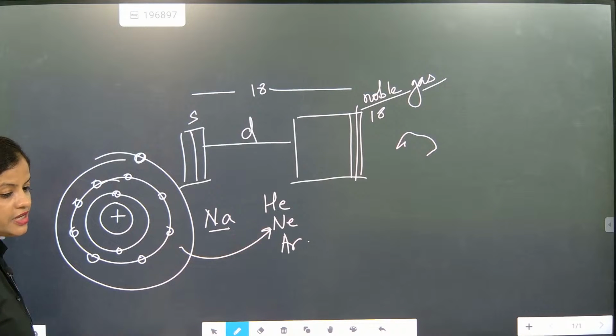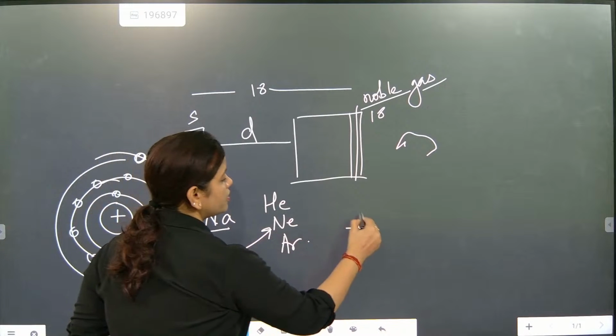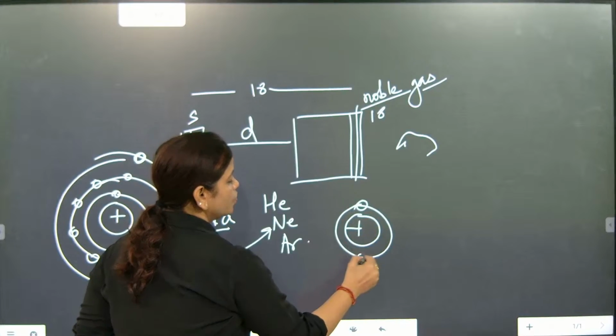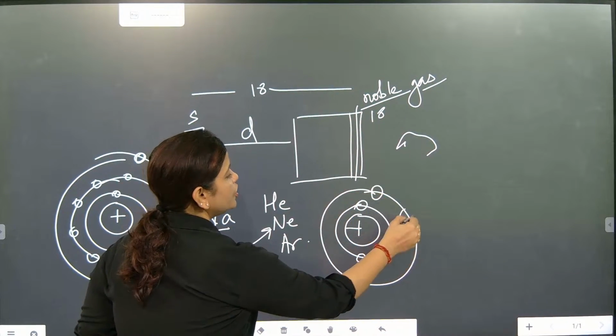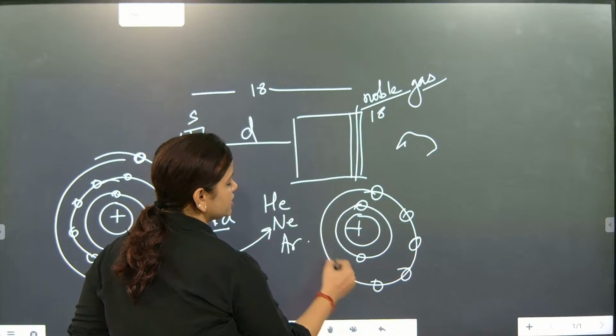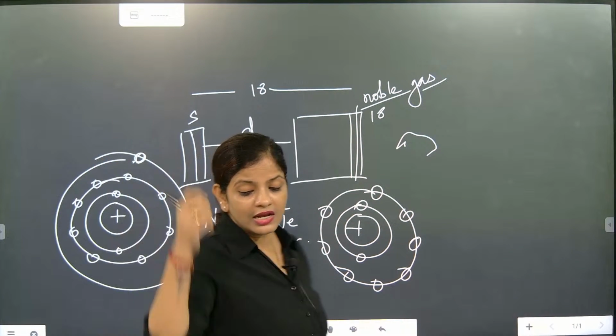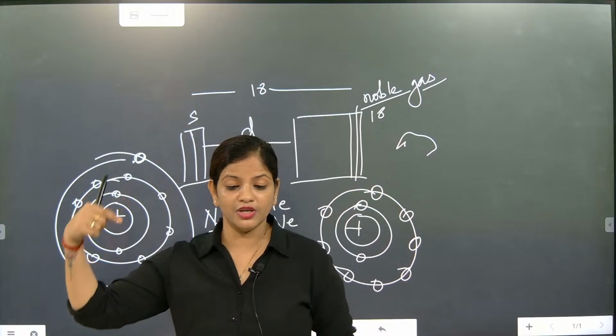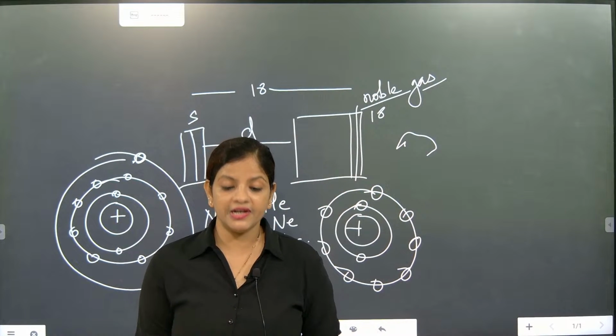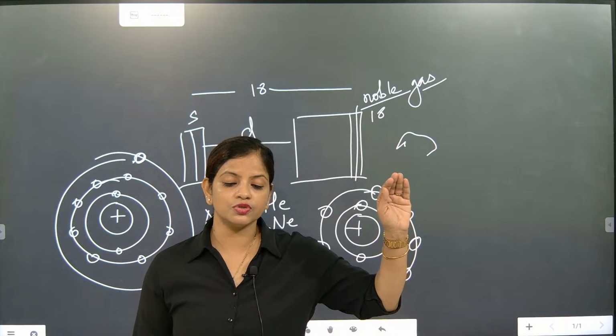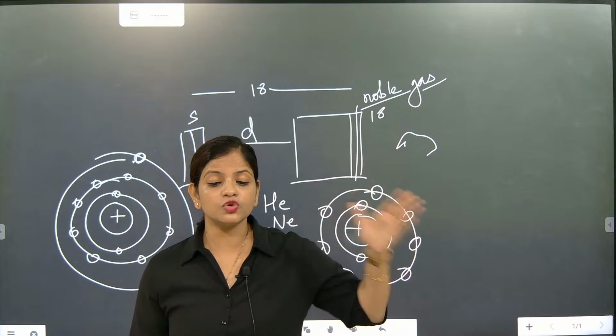To become like neon, what is the neon structure? Neon structure is 2, 8. So neon is stable, but sodium has one extra. So what will sodium do? Sodium will leave its one electron to become like neon, because everyone wants stability in life. So here the atoms of the element also want the same.